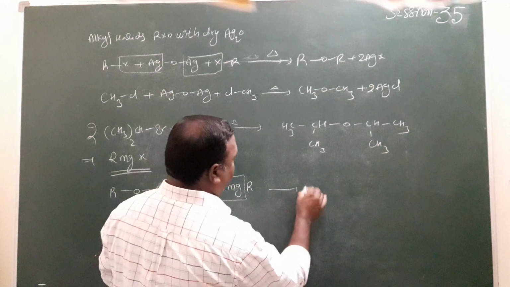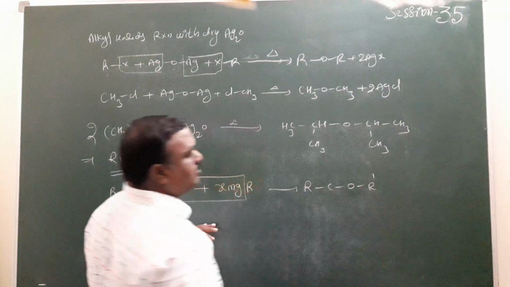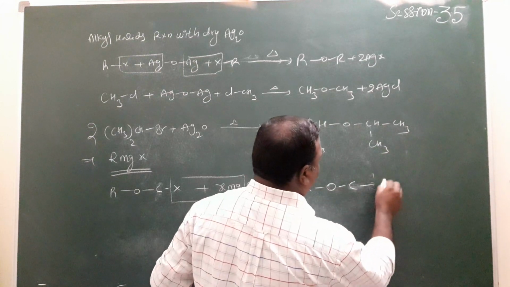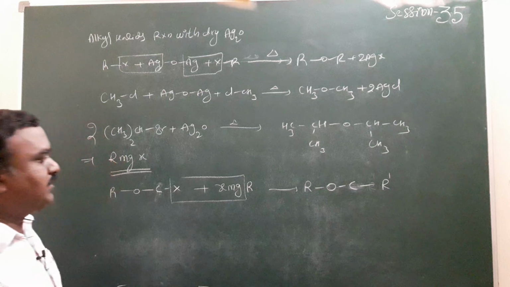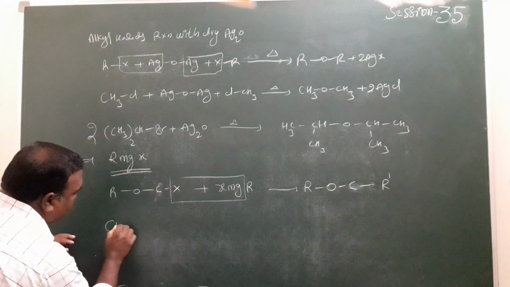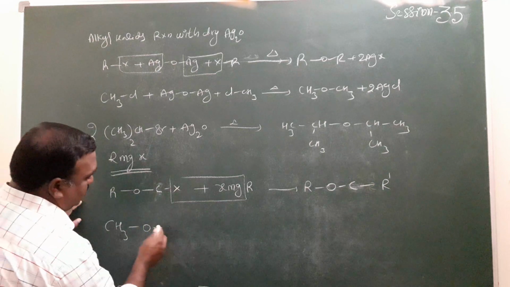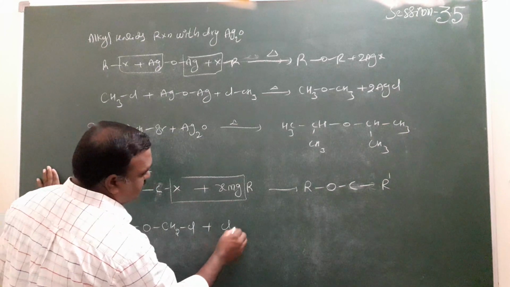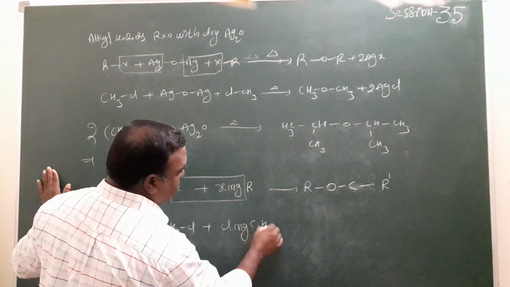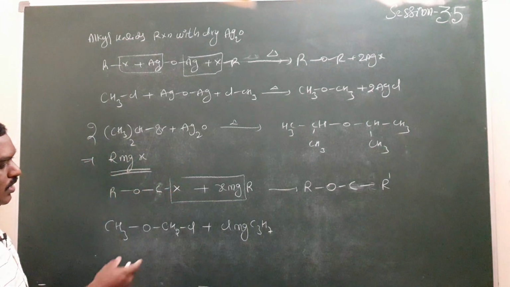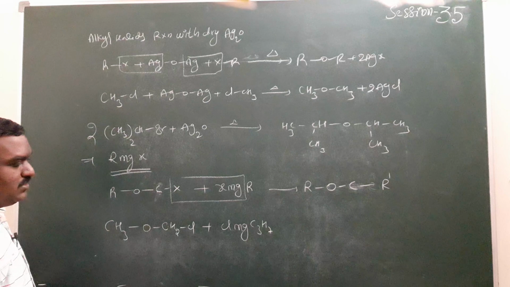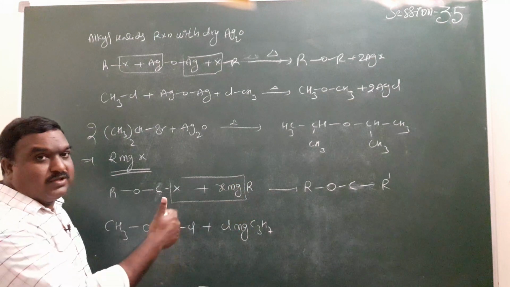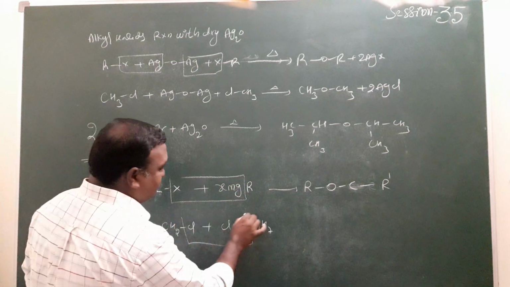by the removal of MgX2. Then it produces ROR here. This is the way to write the product. For example, here methyl ether with CH2Cl plus ClMgC3H7 is given. How many carbons are we going to add to the ether in this reaction? The number of carbons is 3 here. The lower ether is converted into a higher ether by this reaction, with the removal of MgCl2.